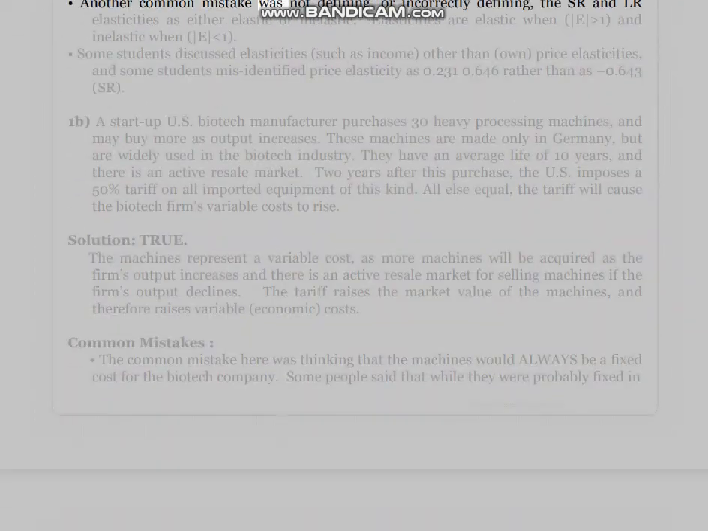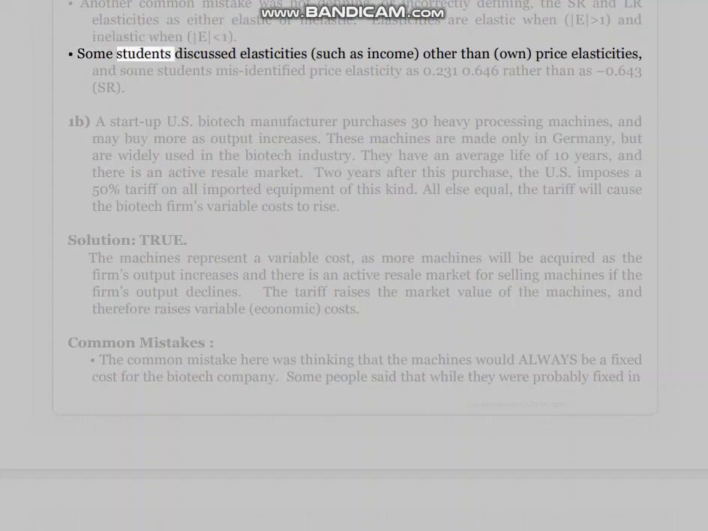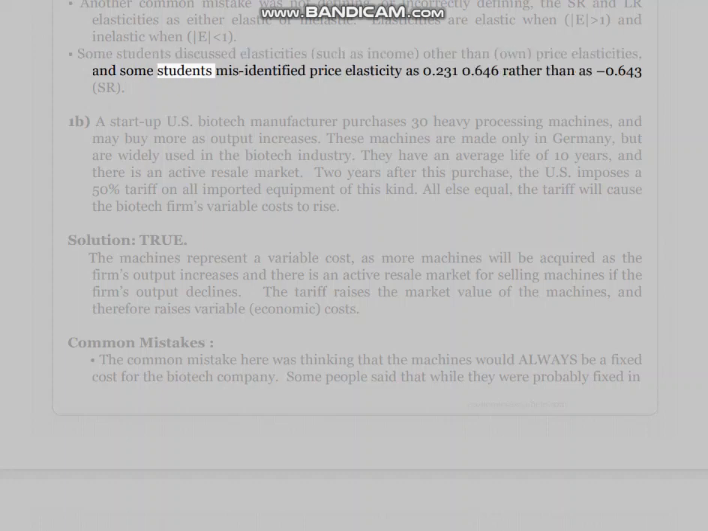Another common mistake was not defining, or incorrectly defining, the SR and LR elasticities as either elastic or inelastic. Elasticities are elastic when the absolute value is greater than 1 and inelastic when it is less than 1. Some students discussed elasticities, such as income, other than own price elasticities, and some students misidentified price elasticity as 0.231/0.646 rather than as -0.643 SR.